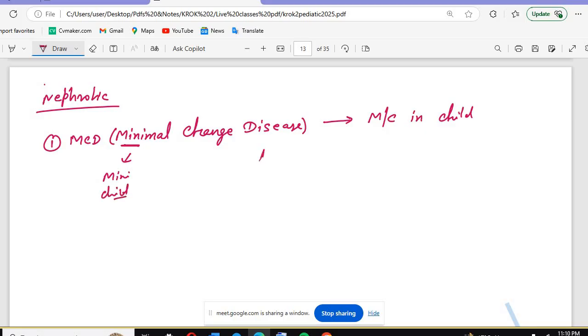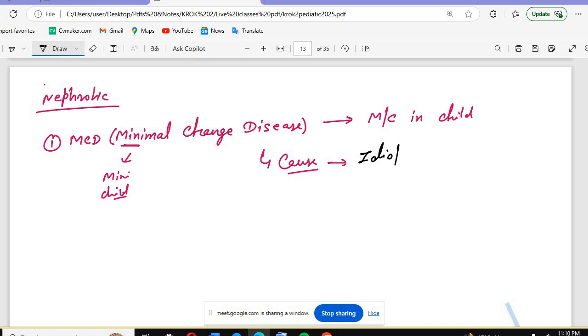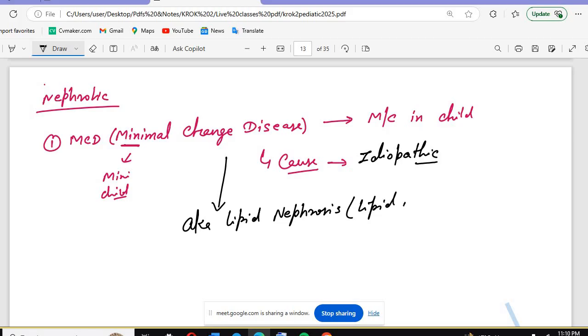So what is the cause? The cause is idiopathic, meaning we don't know. Minimal change disease is also known as lipid nephrosis. Why do we call this lipid nephrosis? Because there will be lipid in the PCT, the proximal convoluted tubules. That's why we call this lipid nephrosis, and this is also known as nil deposit disease.